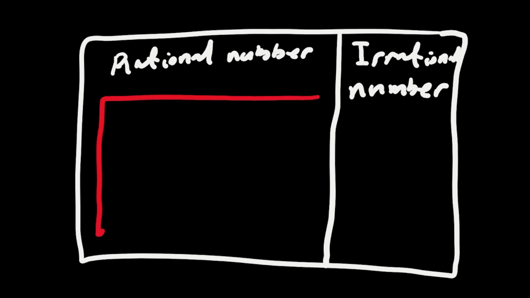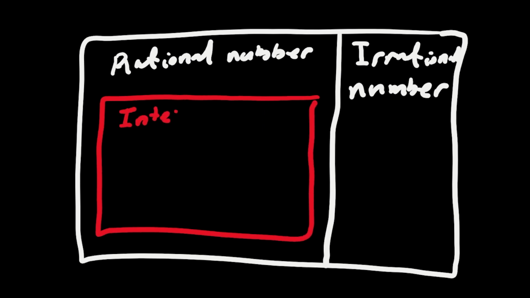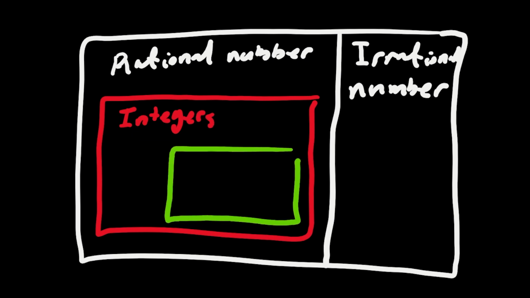And here we have rational numbers. Inside the rational number box, we have another box here called integers. And inside the integers box, we have the natural numbers box. So just keep in mind this box.